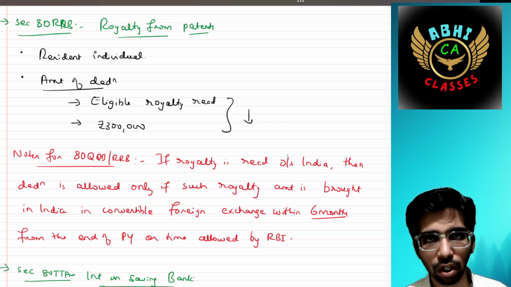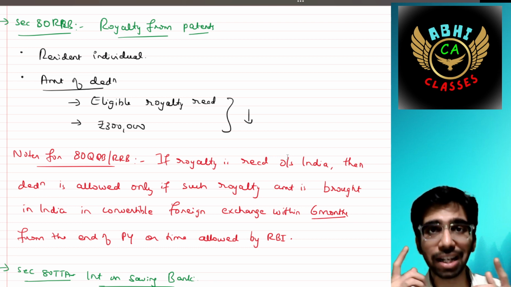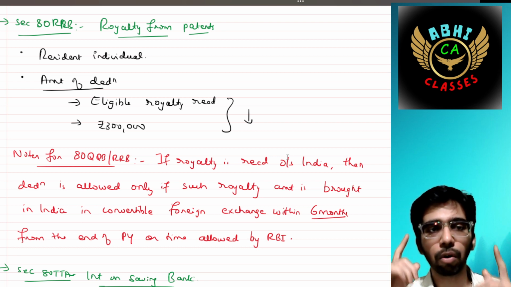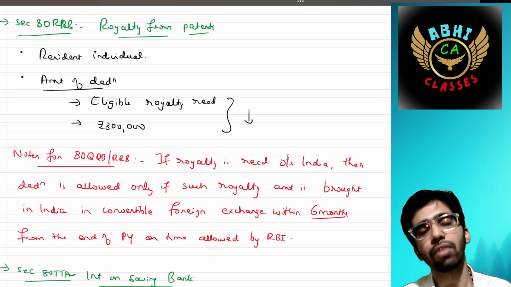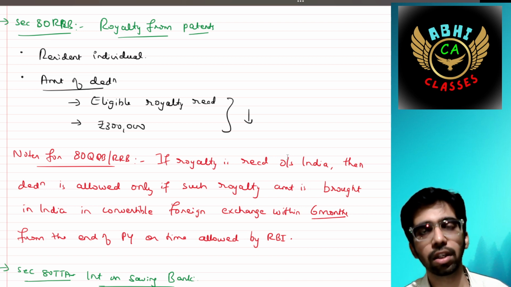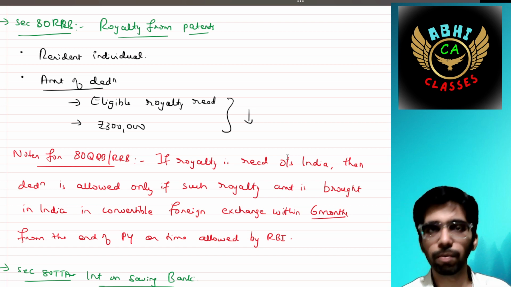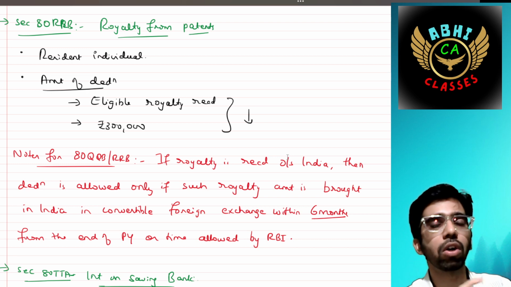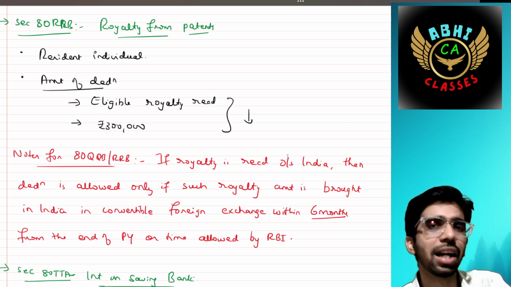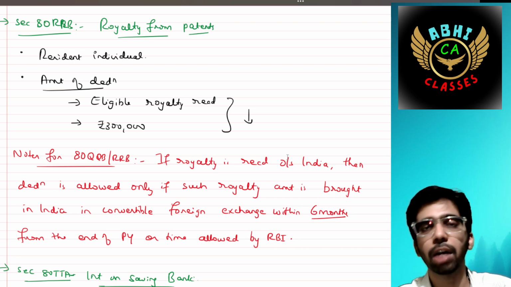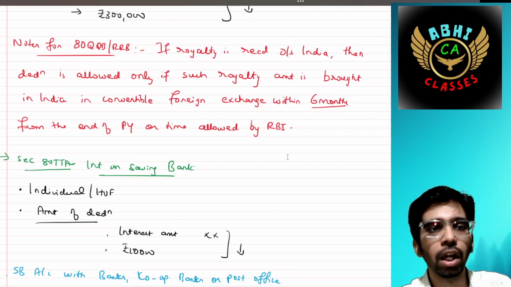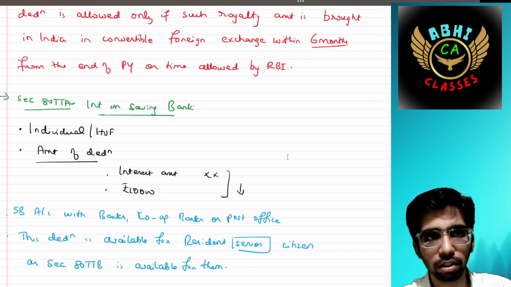If I have received the royalty outside India, then that royalty should be brought to India within 6 months from the date of end of the previous year. That is, end of previous year means 31st March 2024. Within 6 months means by 30th September 2024 it should be brought into India, or within the time specified by RBI. Okay. Then 80TTA is very important.